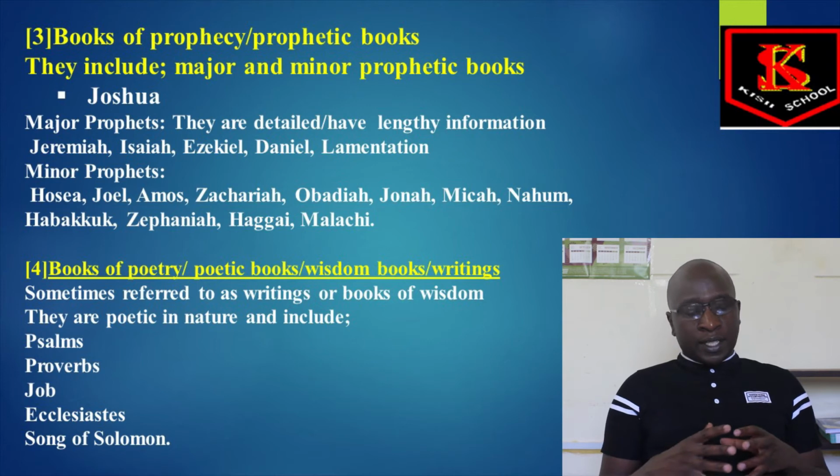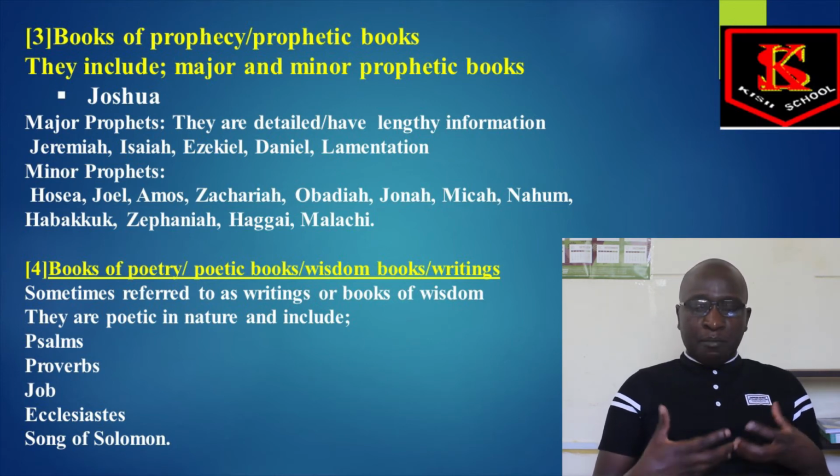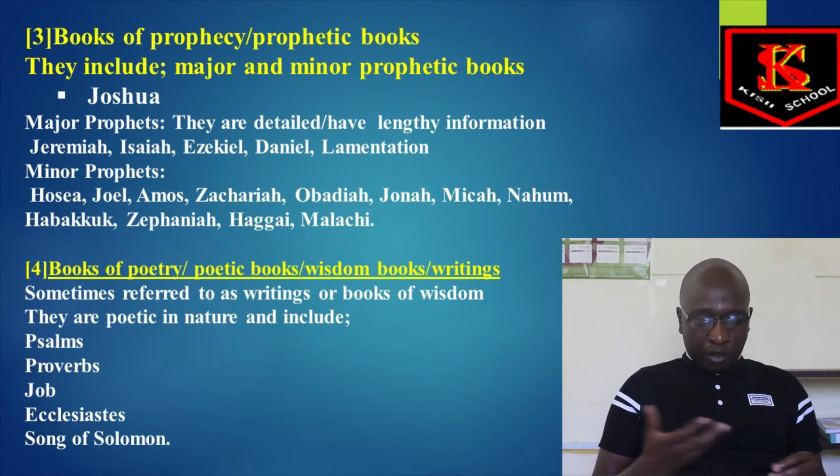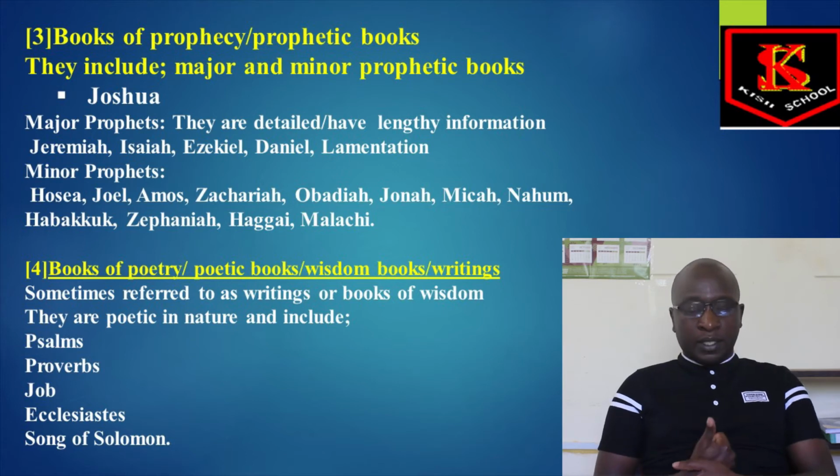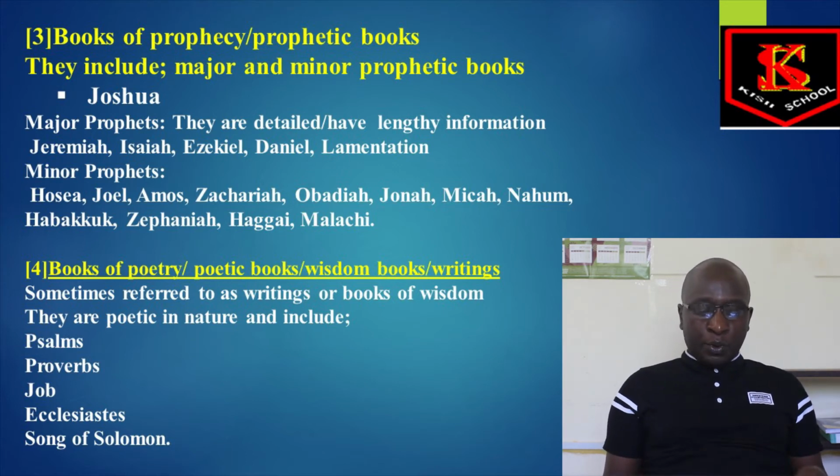The minor prophets are brief books. We have Hosea, Joel, Amos, Zechariah, Obadiah, then Jonah, Micah, Nahum, Habakkuk, Zephaniah, Haggai, and Malachi. Please remember, there are very many of them.